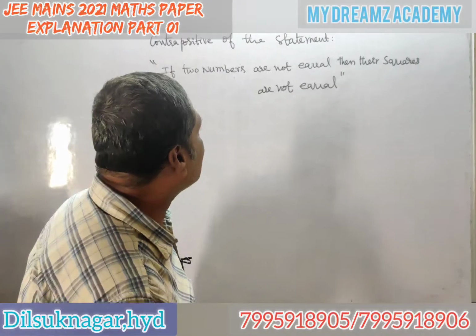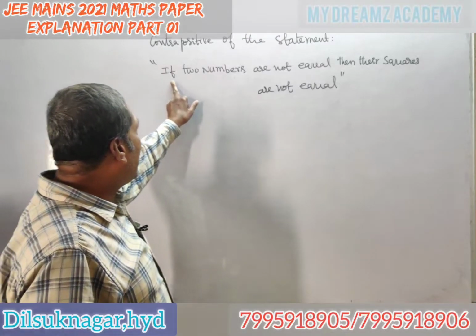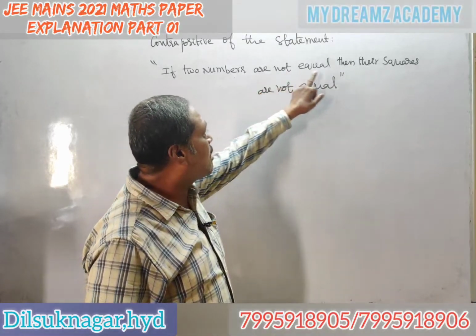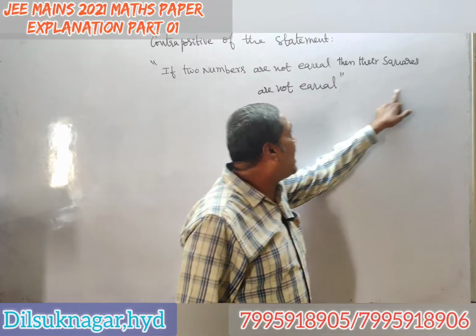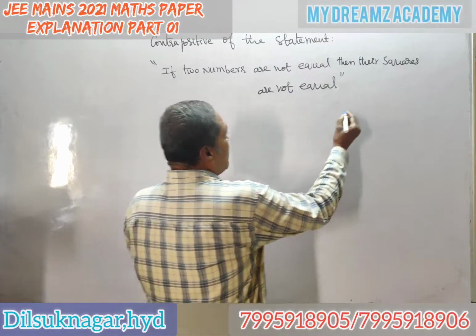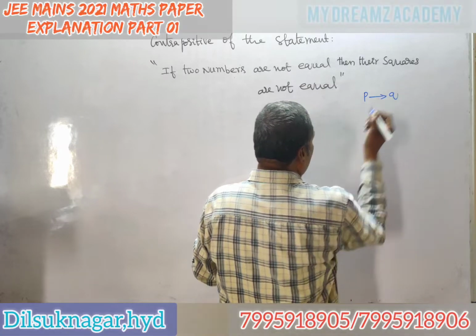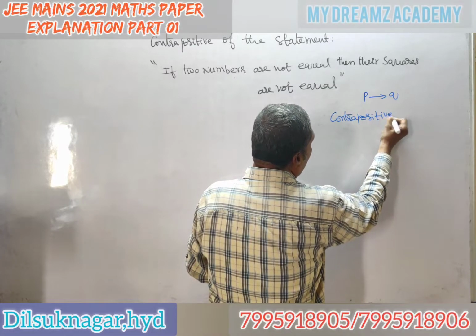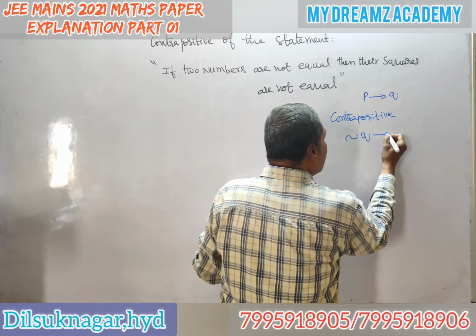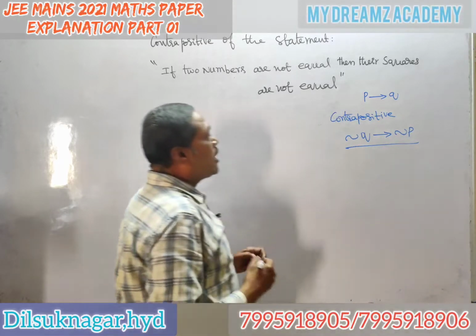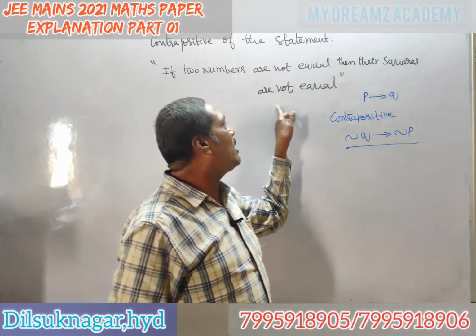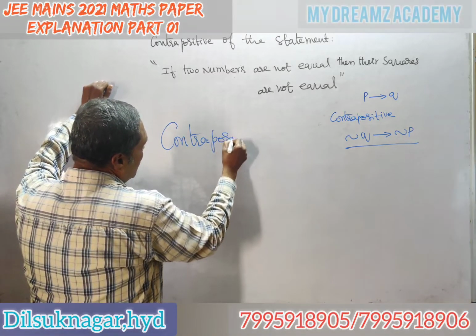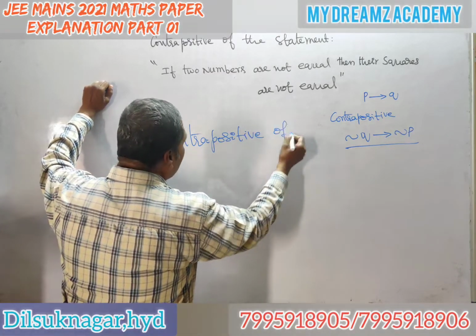Here, you see what the statement is. The given statement is if P, then Q. What is P? Two numbers are not equal. What is Q? Their squares are not equal. Given statement is P then Q. Try to understand. The contrapositive of P then Q is negation of Q then negation of P. Now what is Q here? Their squares are not equal. Now I am writing the contrapositive.